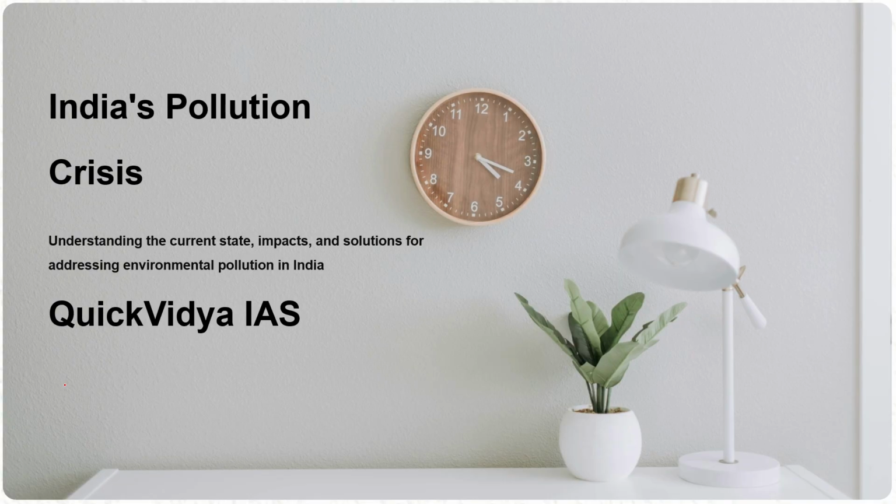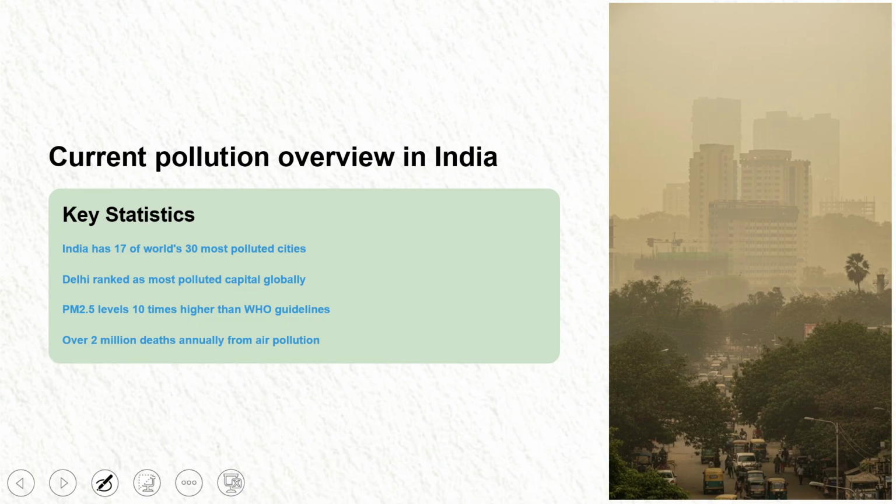Today we'll be discussing one of the most burning issues in India, and that is pollution. Now let us begin with the current pollution scenario in India. India has the world's 30 most polluted cities. Delhi ranks as the most polluted capital globally, and PM 2.5 levels are 10 times higher than the WHO guidelines.